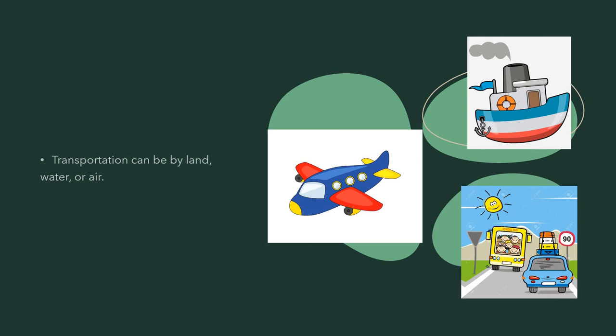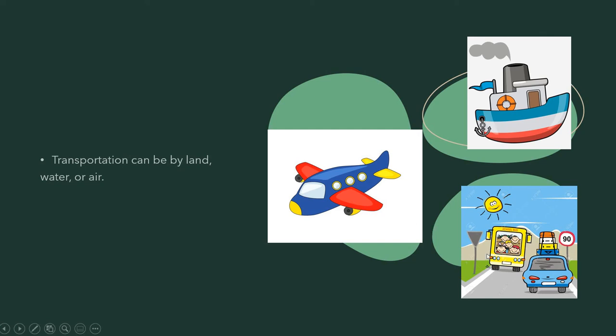Transportation can be by land, water, or air. Some people travel from place to place, from country to country, from a city to another city. They want to travel, but how can they travel? Some people use air to travel from a country to another country. So which transportation will they use? Yes, airplane. Airplanes fly in the air.